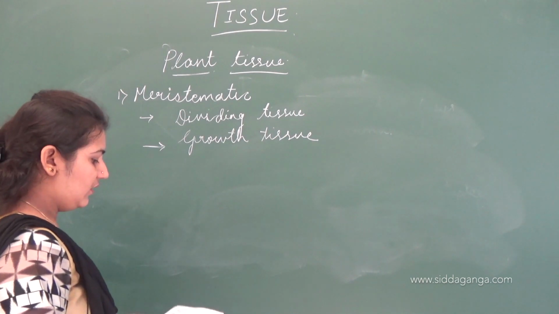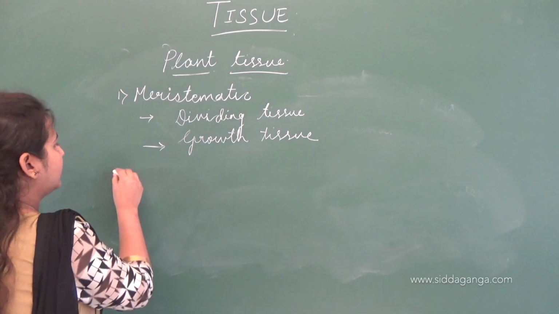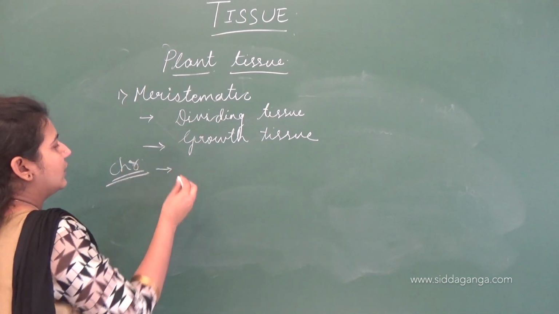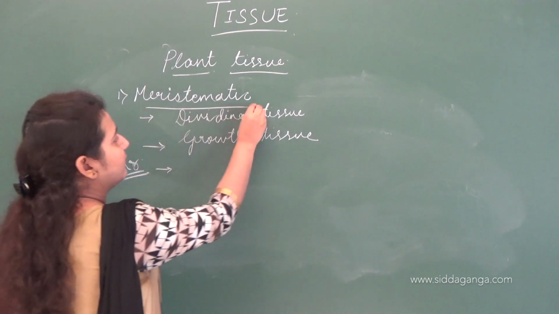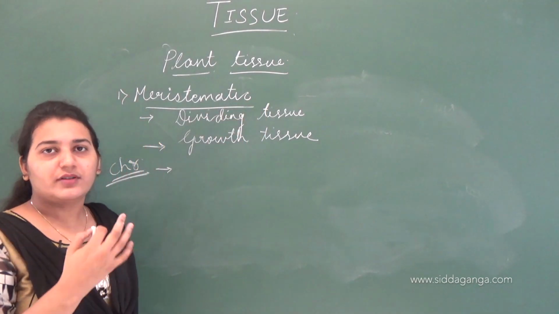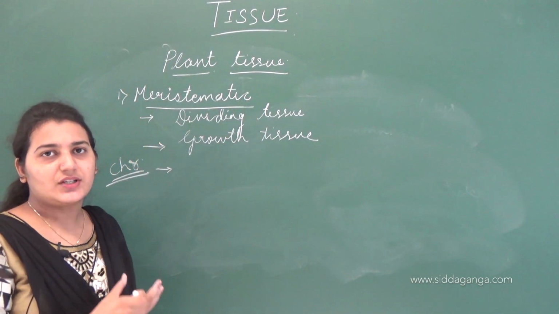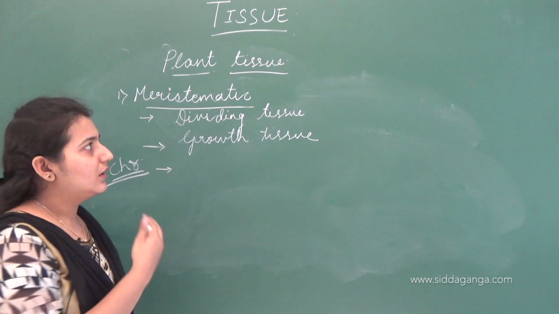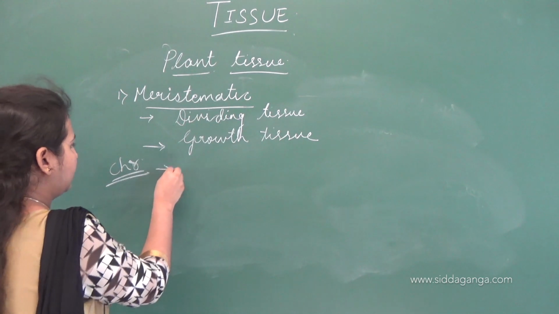Now, let us see the characteristics of this meristematic tissue. As I said, these cells keep on dividing. After a point they attain a definite shape, size and function, so that's how they turn into permanent tissue. Let us see the characters of this meristematic tissue.